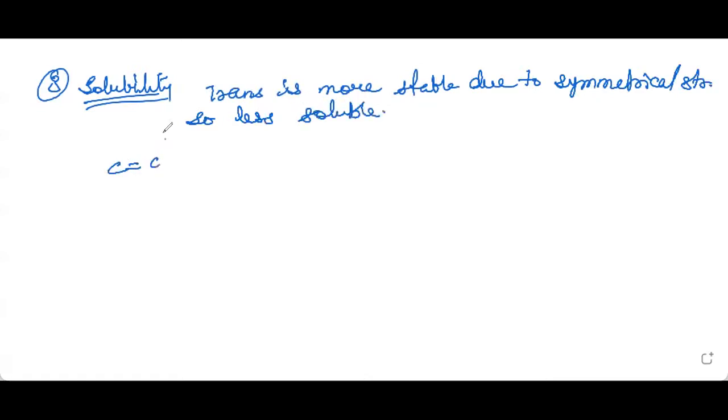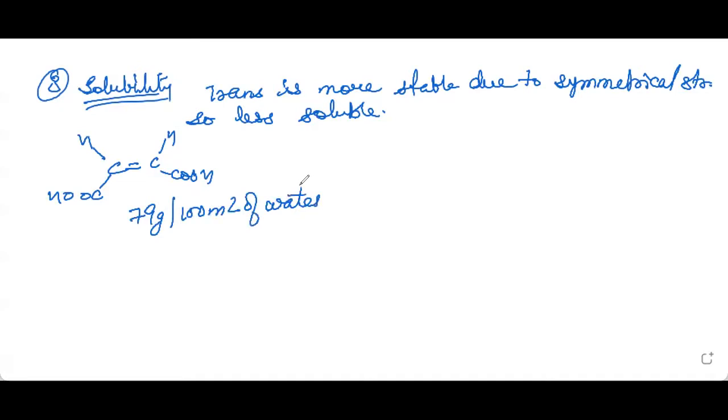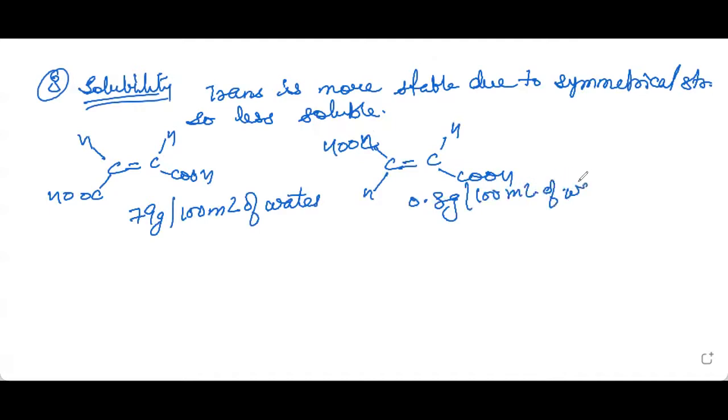For example, if we take fumaric acid and maleic acid, in the case of maleic acid, the solubility is 79 gram per 100 ml of water. But if we take fumaric acid, the solubility is only 0.8 gram per 100 ml of water.